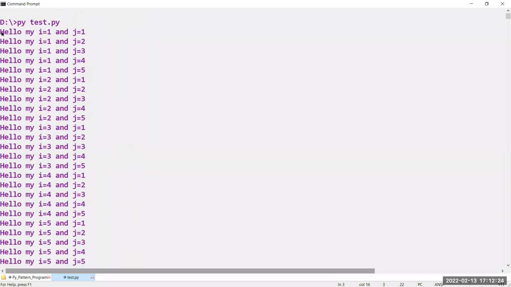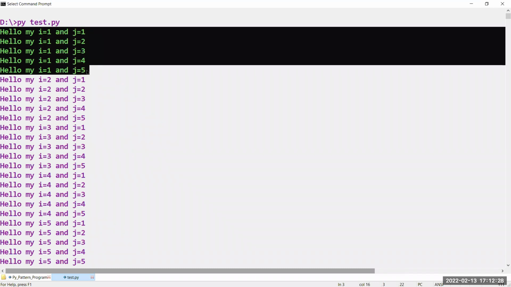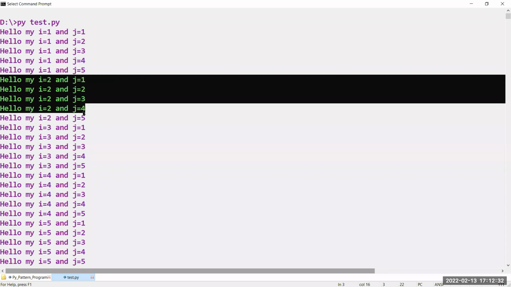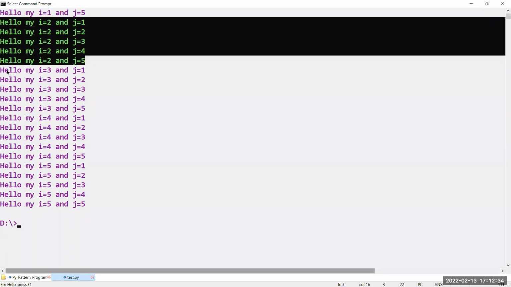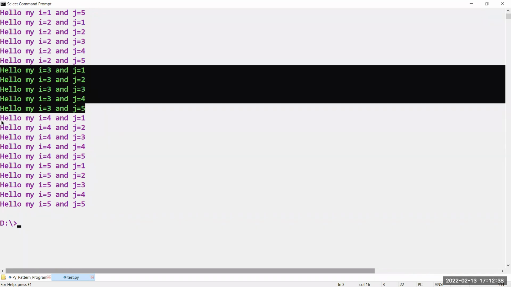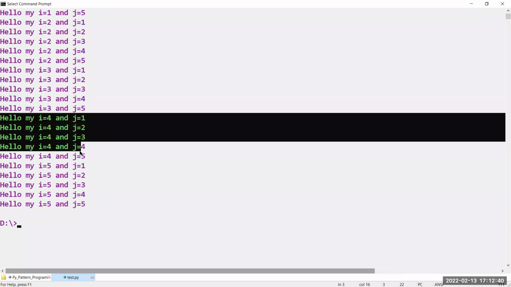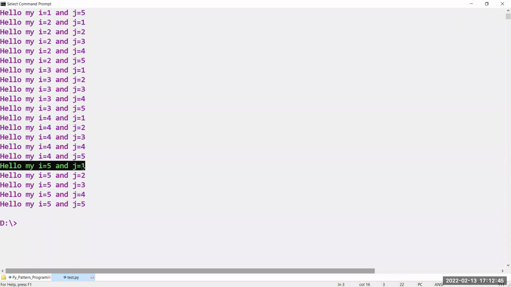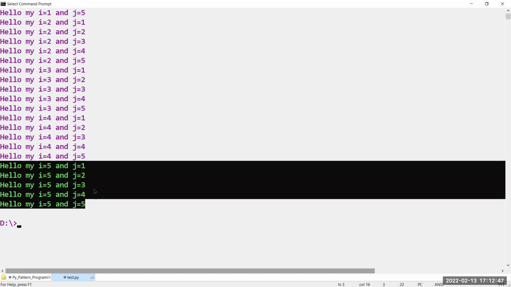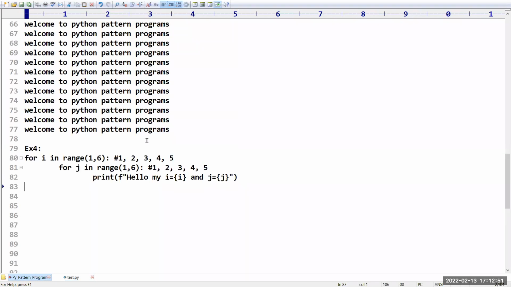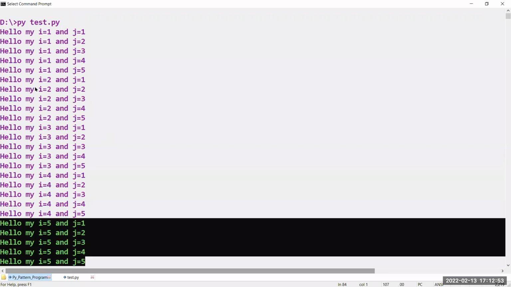You can see here, when i is equal to 1, how many times did j get executed? 5 times. When i is equal to 2, how many times did j get executed? 5. When i is equal to 3, 4, and 5, how many times did j get executed? 5. Like this, it is going to execute. Sir, hope you got the clarity on how it is going to work.